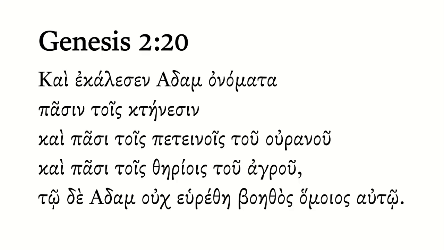Genesis chapter 2, verse 20. In verse 18 in the prior video, God is seeking a helper for Adam. Verse 19, which we're going to skip, God makes a bunch of animals. Now we're going to see what Adam does with those animals in the pursuit of a helper.